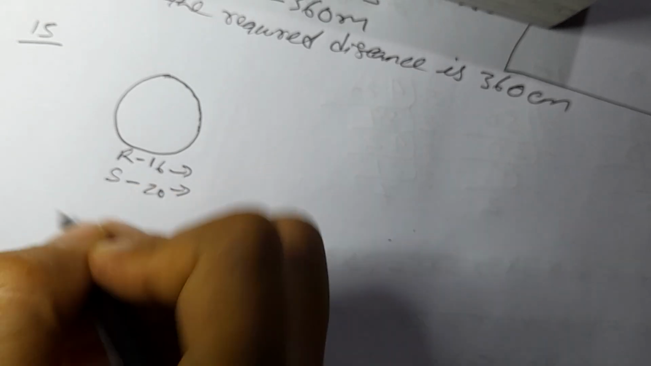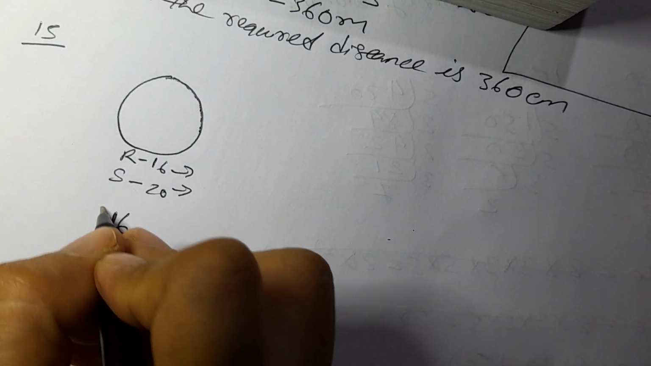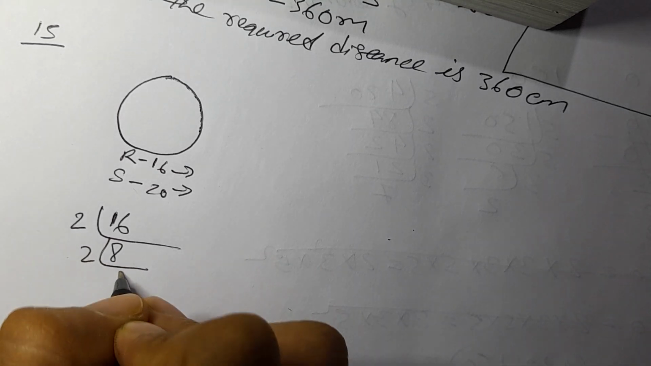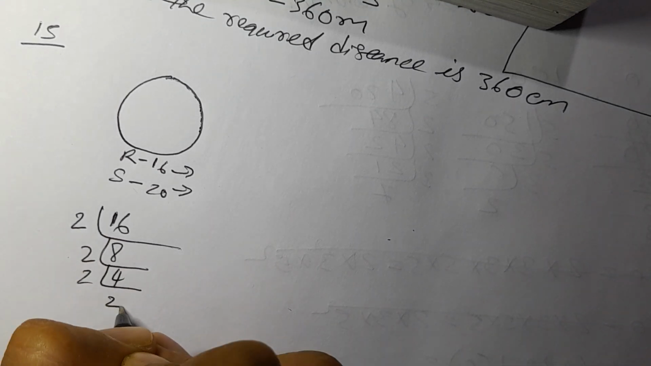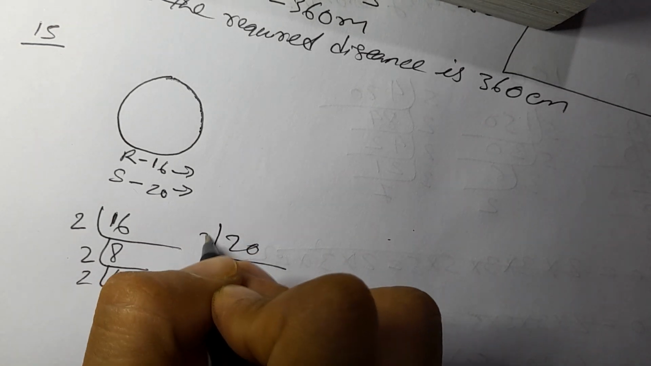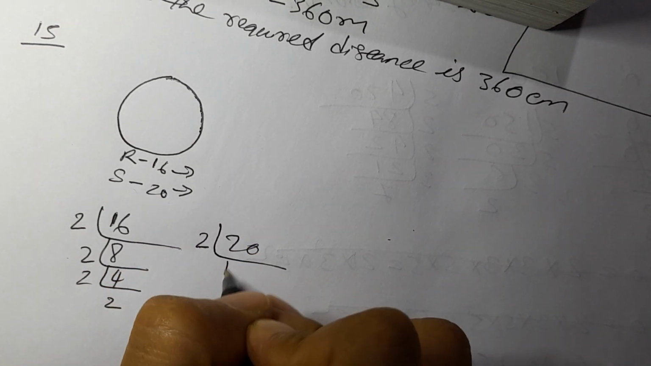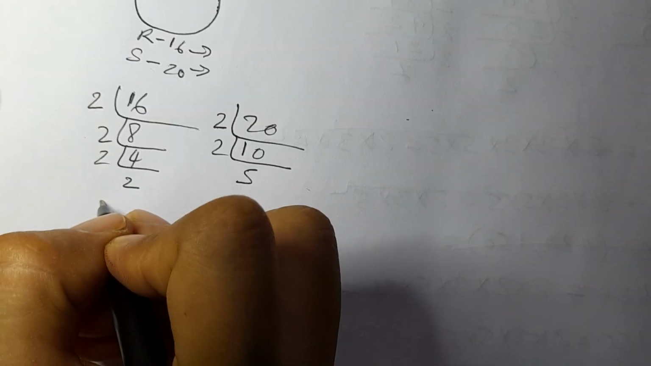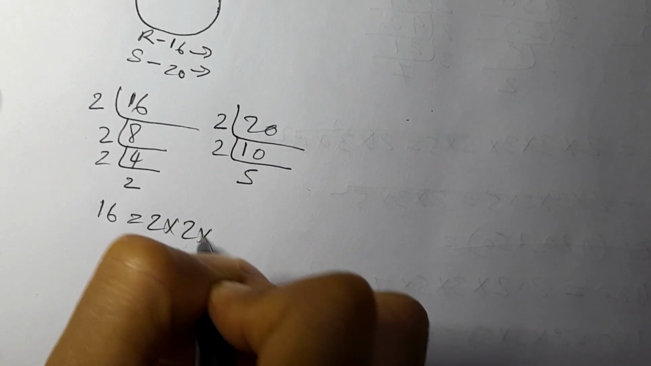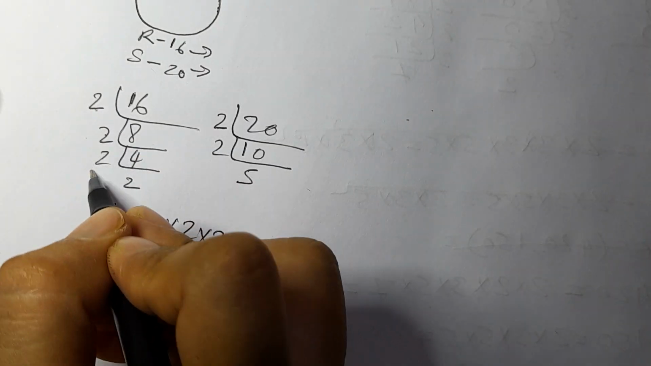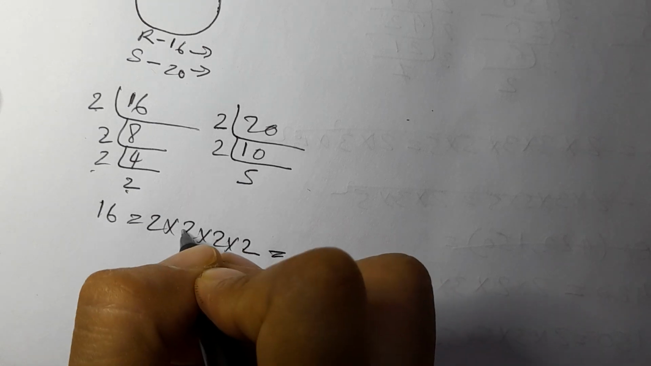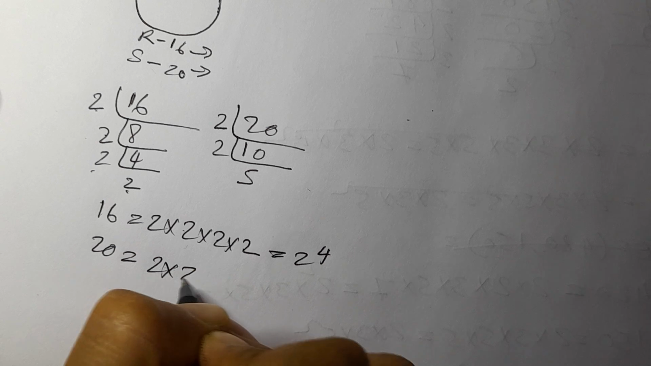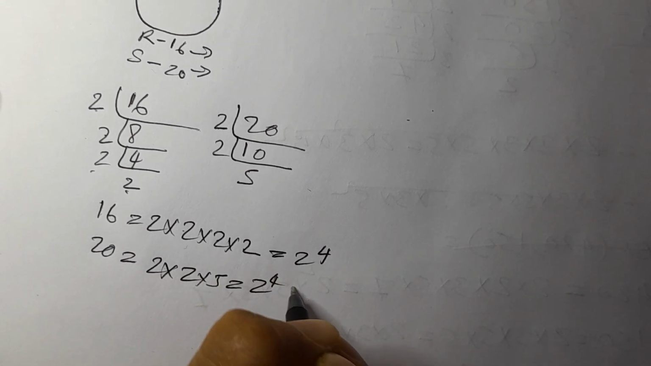So this is 16. It's divisible by 2, 8, 2, 4, 2, 2. Another is 20, divisible by 2, 5. So 16 is written as 2 into 2 into 2 into 2. How many 2s? 1, 2, 3, 4. So 2 to the 4. 20 is written as 2 into 2 into 5, that is 2 square into 5.